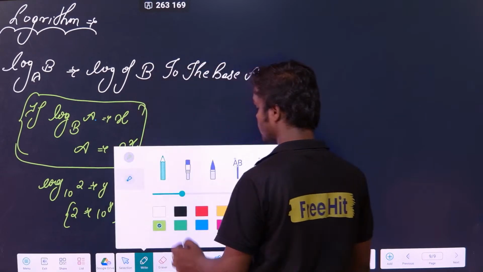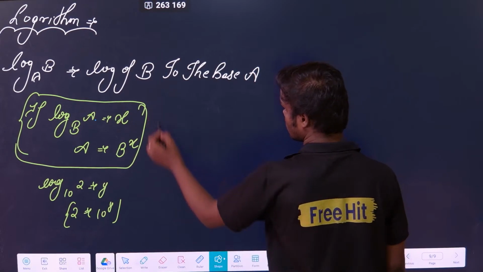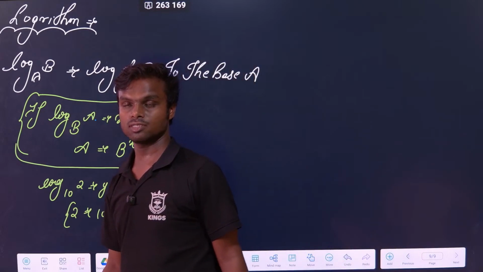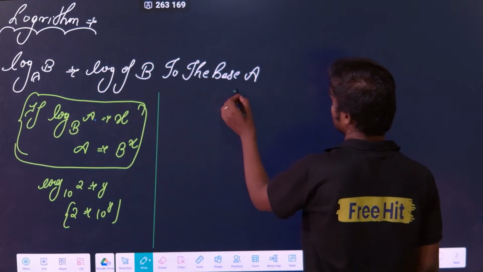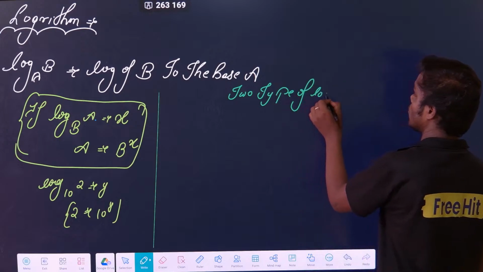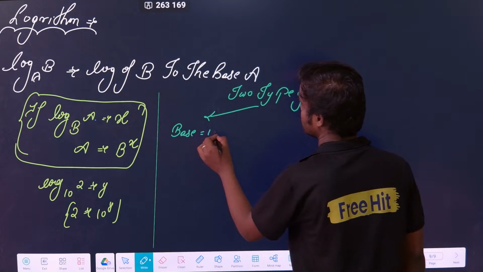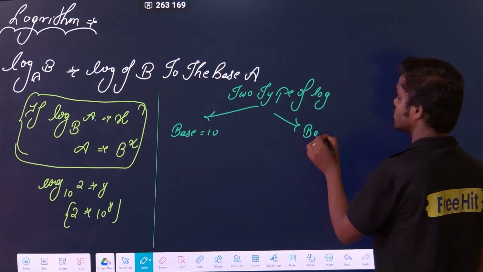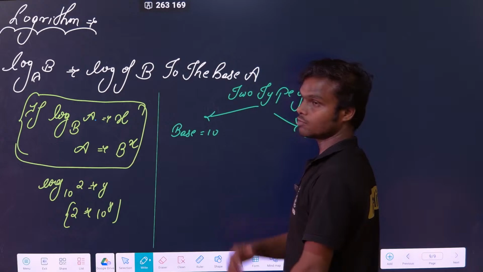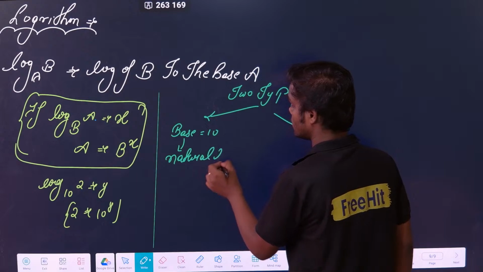Second important result: there are two types of logs for you. One is when the base is 10, and the other is when the base is e. What is the meaning of base equal to 10? Then it is called a natural log.